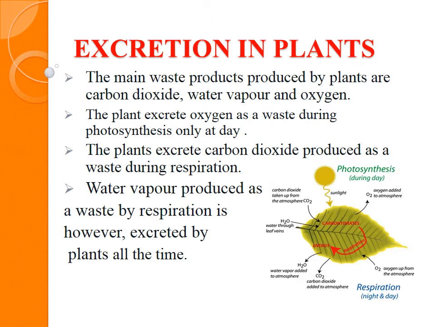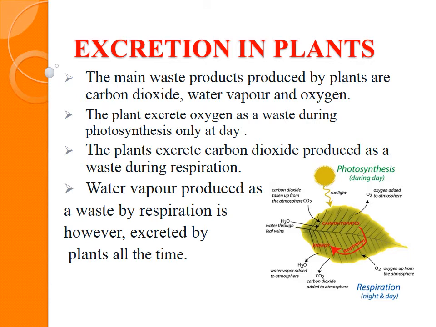So the oxygen is the waste product during photosynthesis. That oxygen is again taken by the plant for the process of respiration. During respiration the plant takes oxygen and produces carbon dioxide. So in respiration, carbon dioxide is the excretory substance.